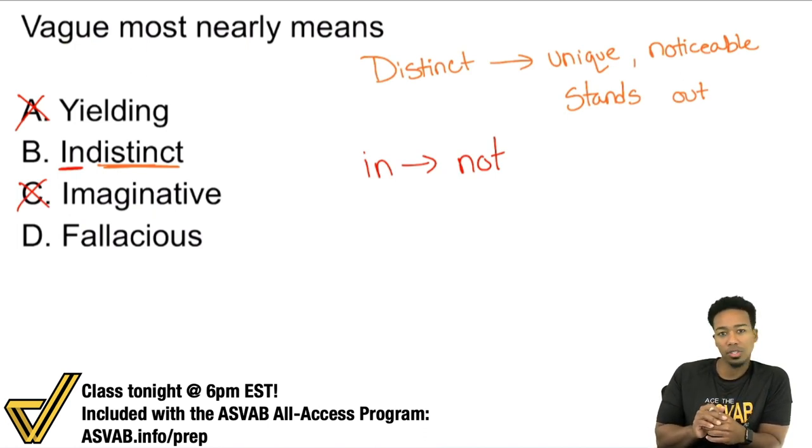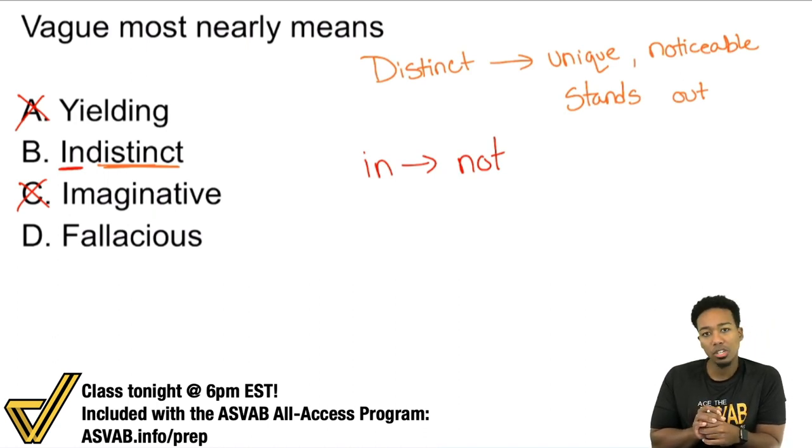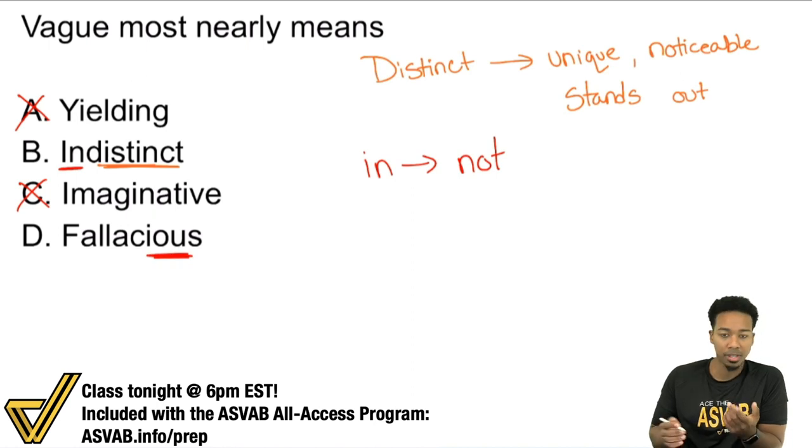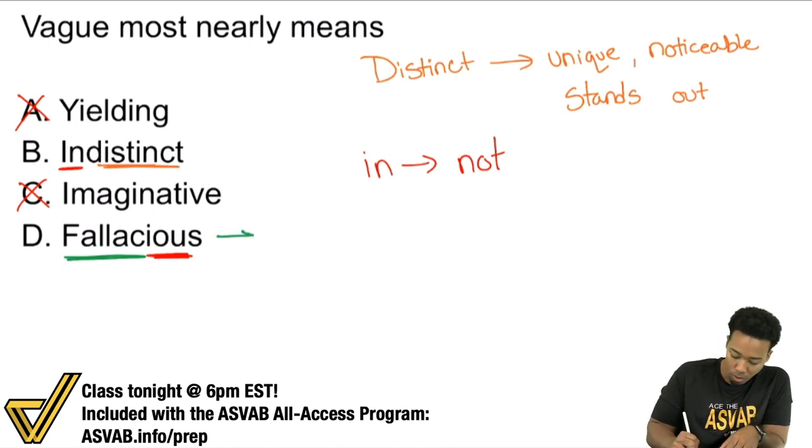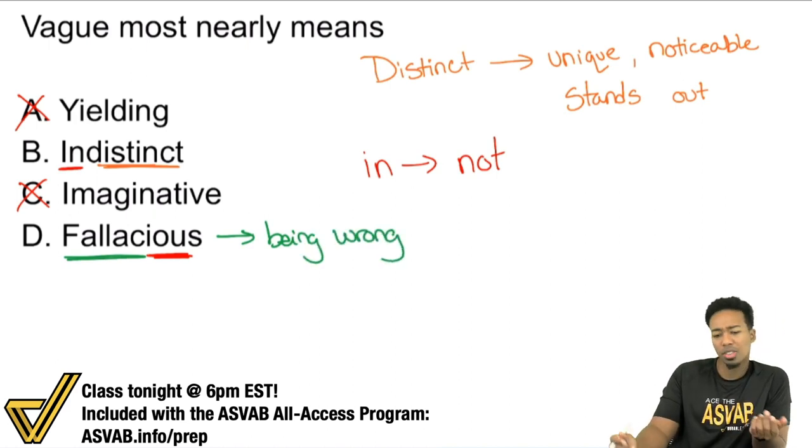And now we have fallacious. What does that mean? That may be a word that you don't recognize. But fallacious, so fallacy is the root word there. Fallacious and fallacy. Being fallacious means being wrong. So think about it. Is being wrong the same thing as not being clear or not being noticeable or being muddled? No, not really. I mean, you can be clearly wrong, right?